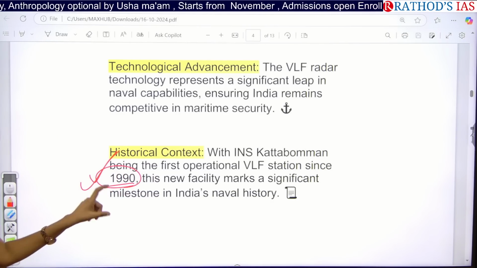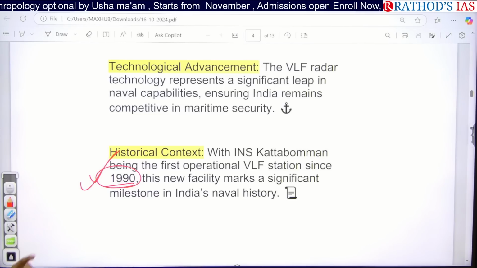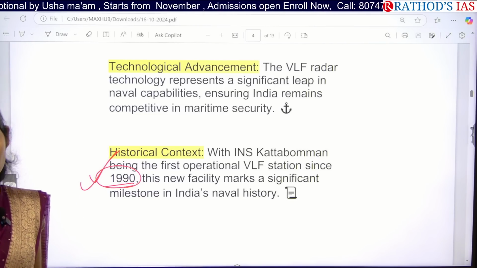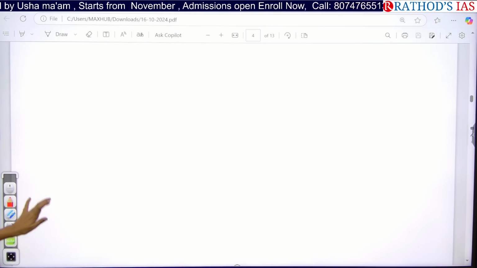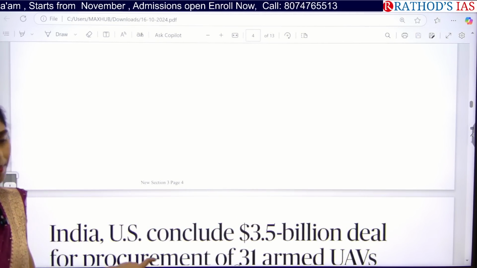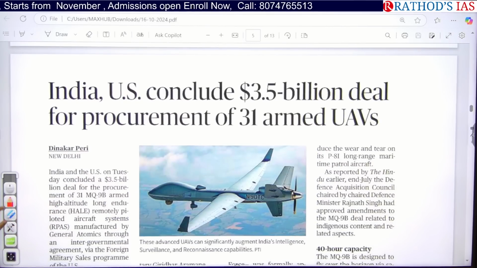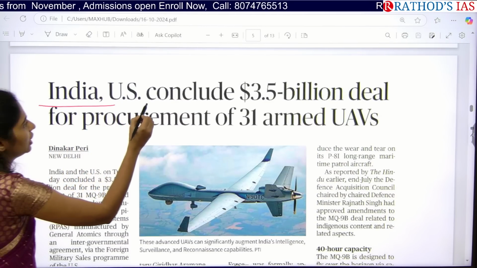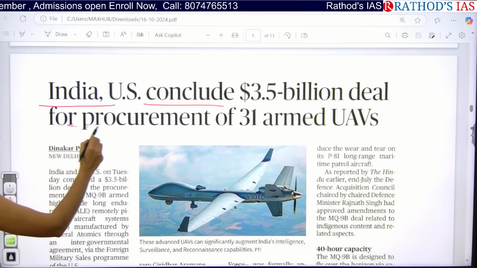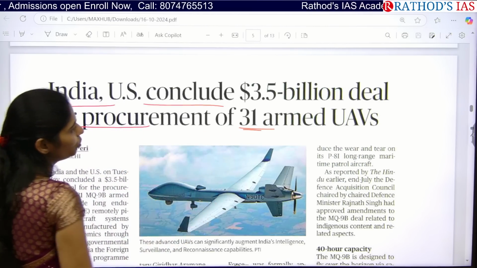It is one of the milestones in our Indian naval history, and this is also one of the milestones now in this present 21st century. Okay, so these are things that you have to see, and you have to see the applications of this radar system. And see the next article: India US conclude $3.5 billion deal for procurement of 31 armed UAVs.